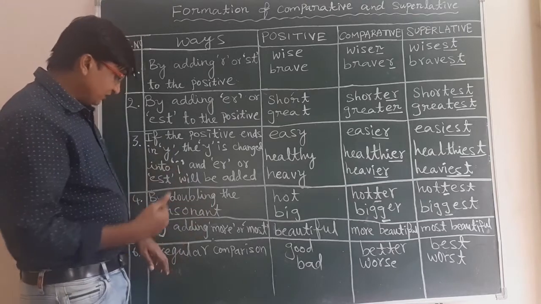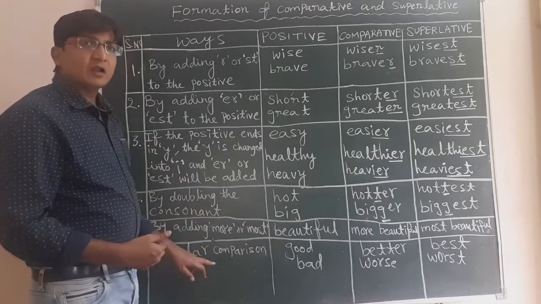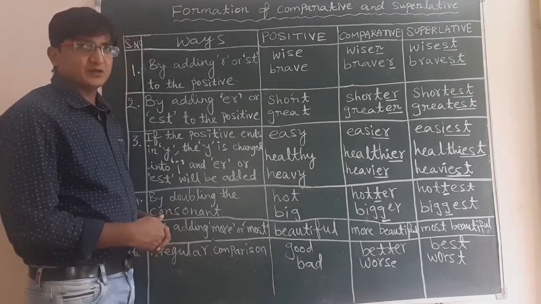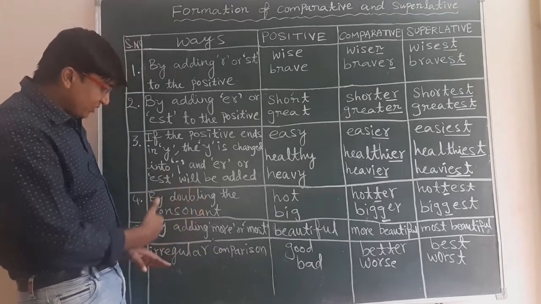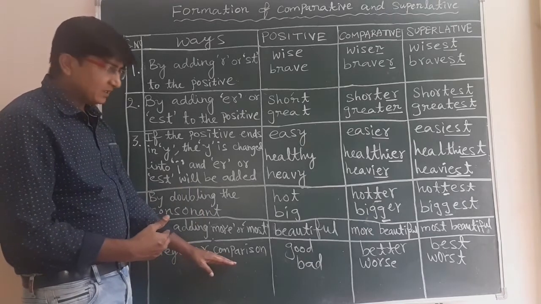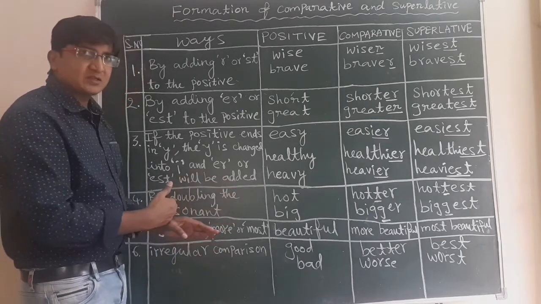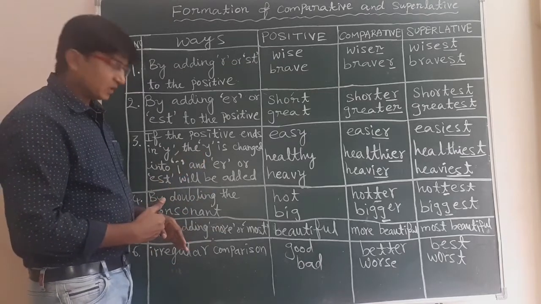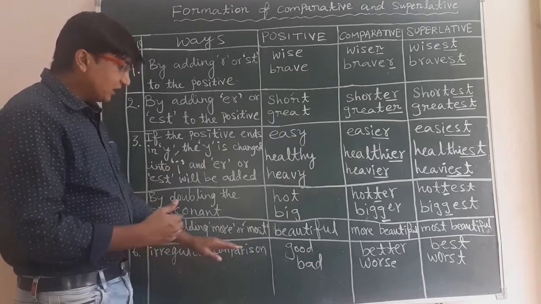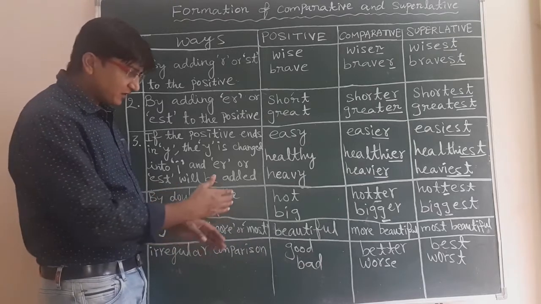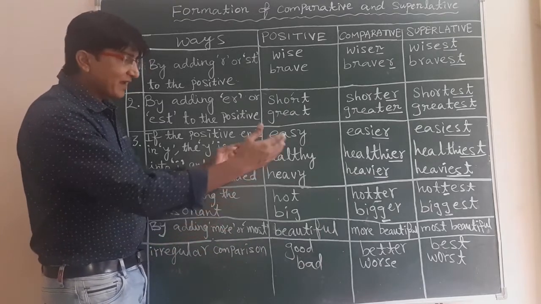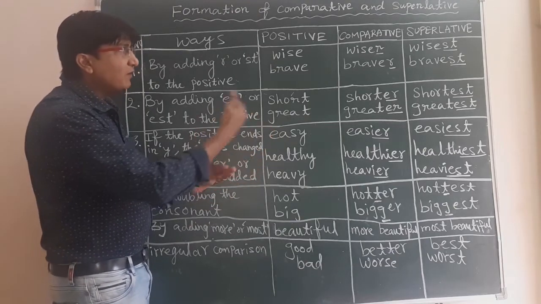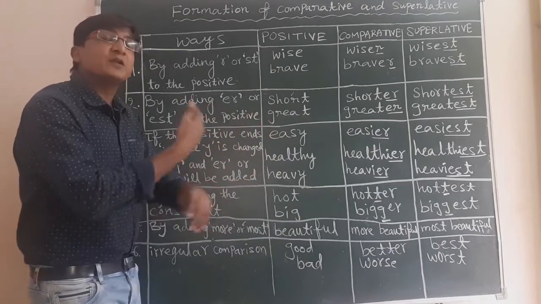Now the sixth one: here I have written irregular comparison. This comparison is done irregularly, not regularly. What is irregular comparison? There is no connection to the positive degree when we form their comparative and superlative degrees.